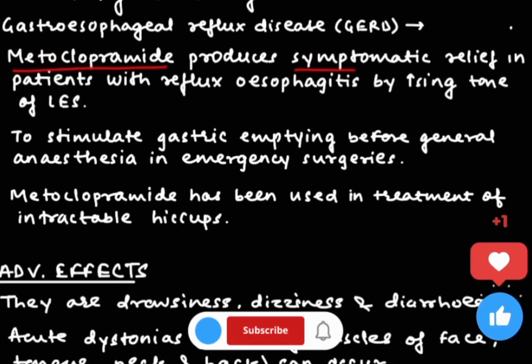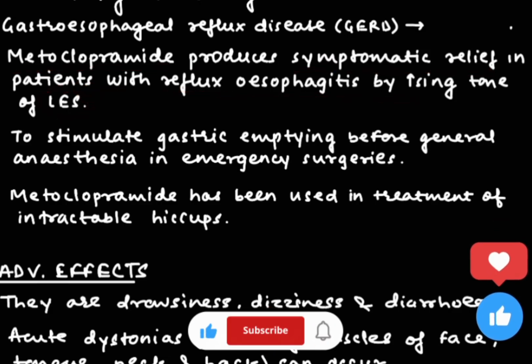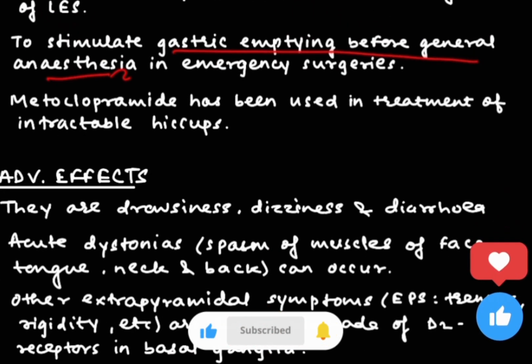Metoclopramide produces symptomatic relief in patients with reflux esophagitis by increasing the tone of the lower esophageal sphincter, as well as it stimulates gastric emptying before general anesthesia in emergency surgeries. It can also be used in the treatment of hiccups. So these are some uses.